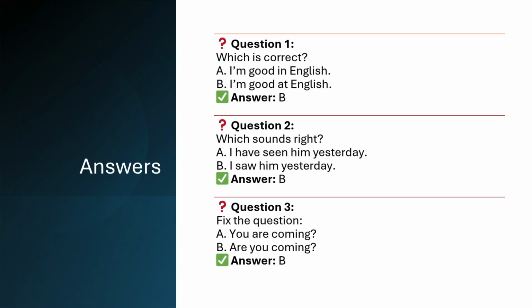And for the third question as well, B is the correct answer. Are you coming? Because we use the auxiliary verb at the start when we are asking a question for yes or no.